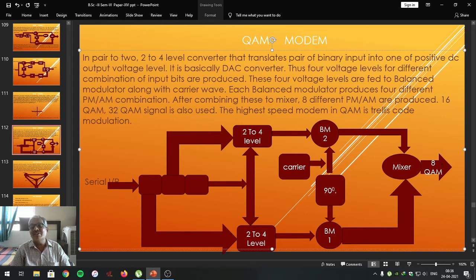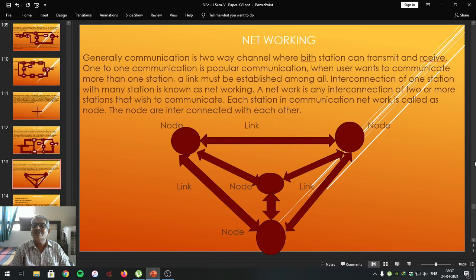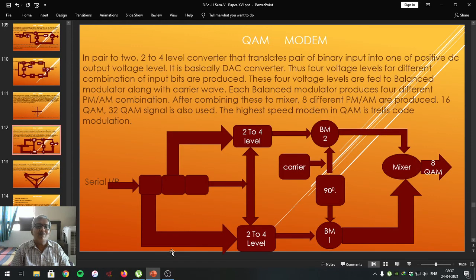This converted analog signal is given to the telephone line. It is carried away through the telephone network and given to the demodulator. The demodulator converts this 8 QAM analog signal again into 3-bit binary digits. They are combined together and then given to the computer at the client place. Dear students, such a modem, we can call it the QAM type of modem.